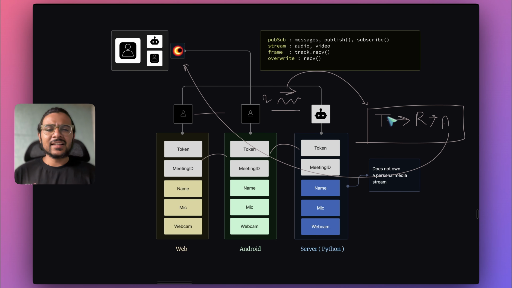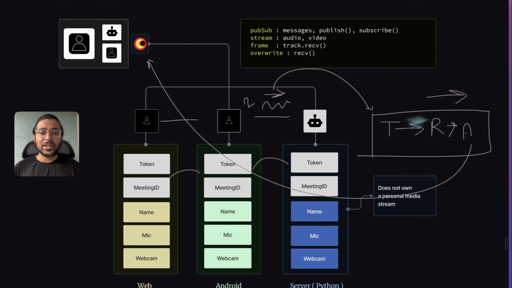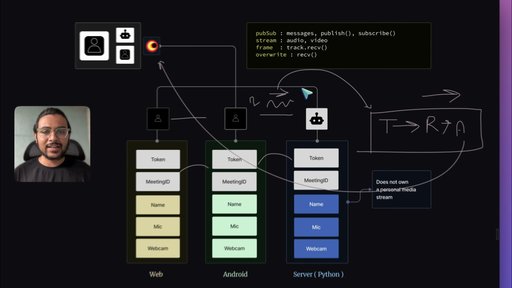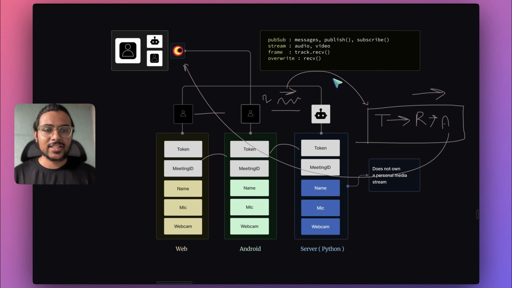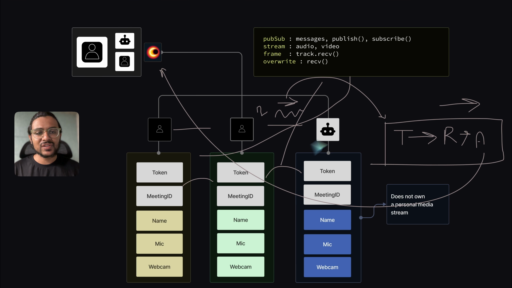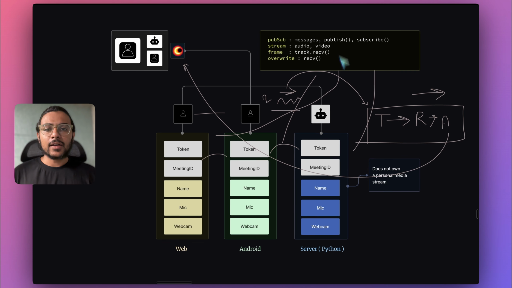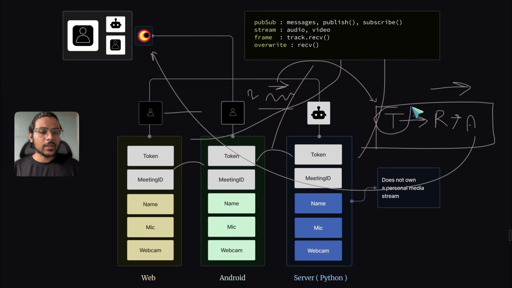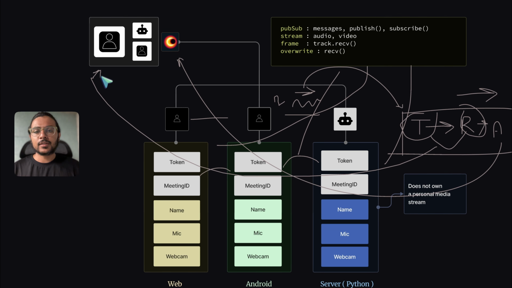Okay, let's say you succeeded with all these tasks, but how are we going to make this meeting more interactive? That's why you need Video SDK. Using Video SDK, you can use some common features across all the platforms. For example, we can use PubSub feature. We can subscribe to the same topic, and then we can send and receive messages on that topic. Because once we have access to this text and response, we want to send it back to current session because we want to maintain some sort of conversation history.